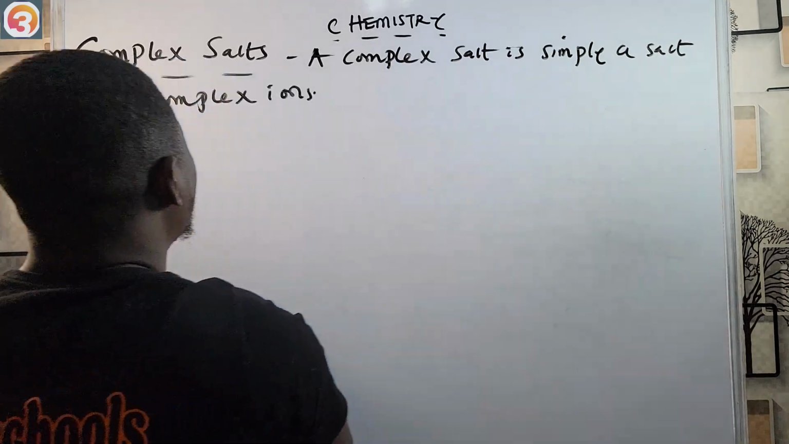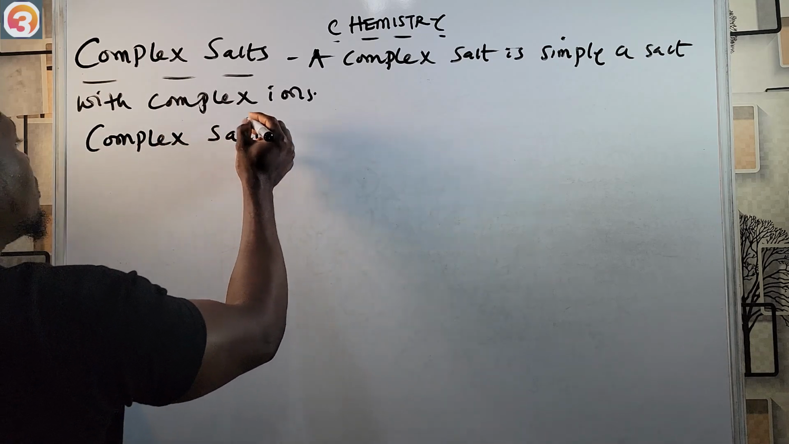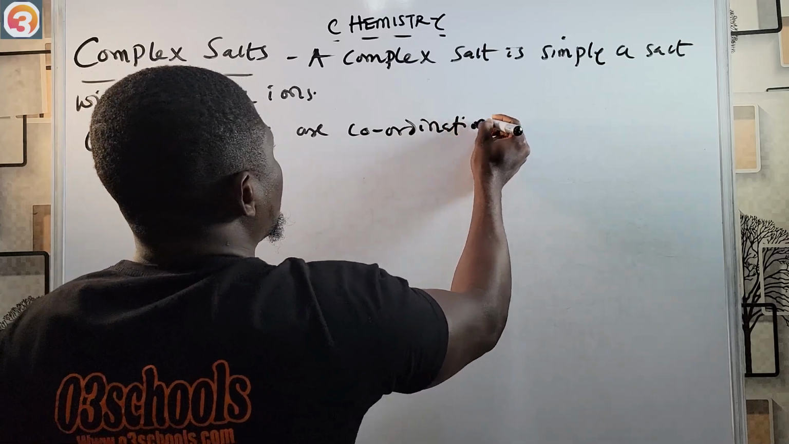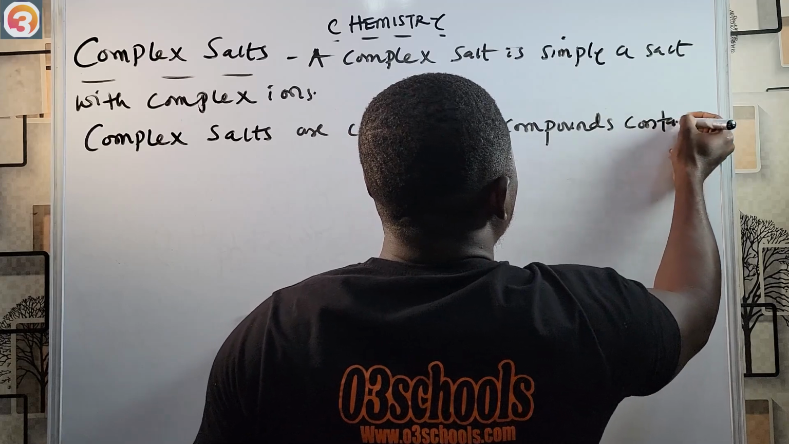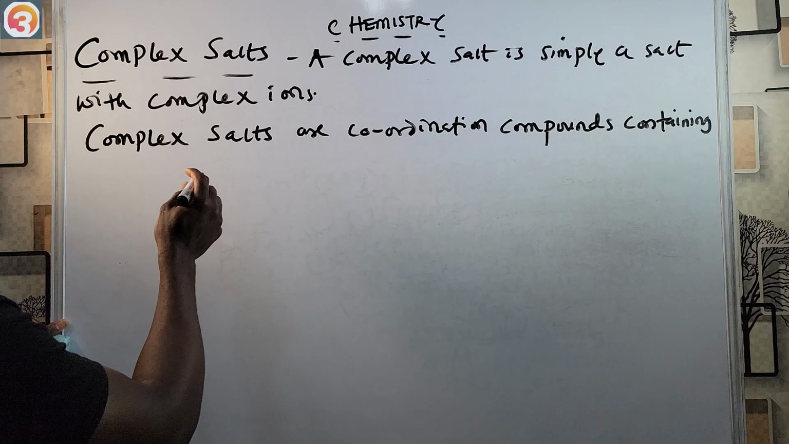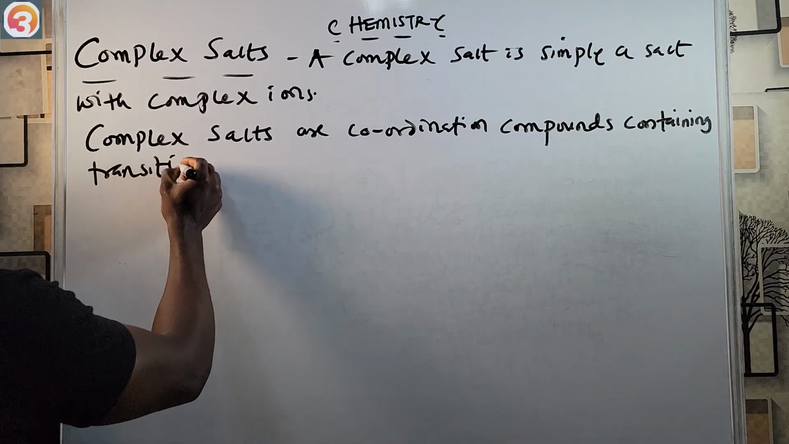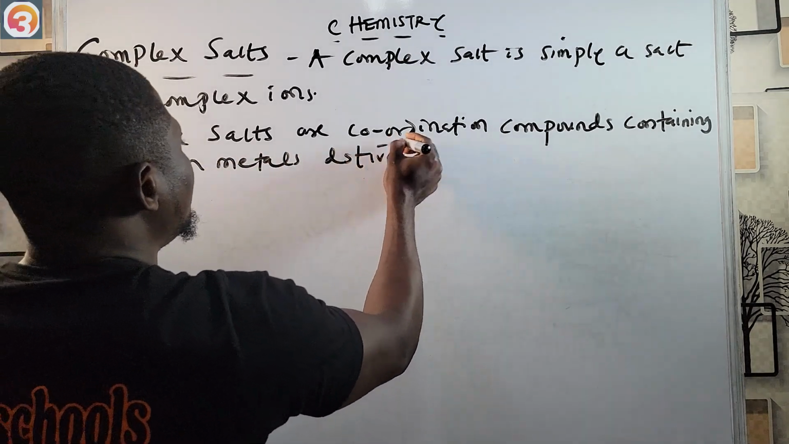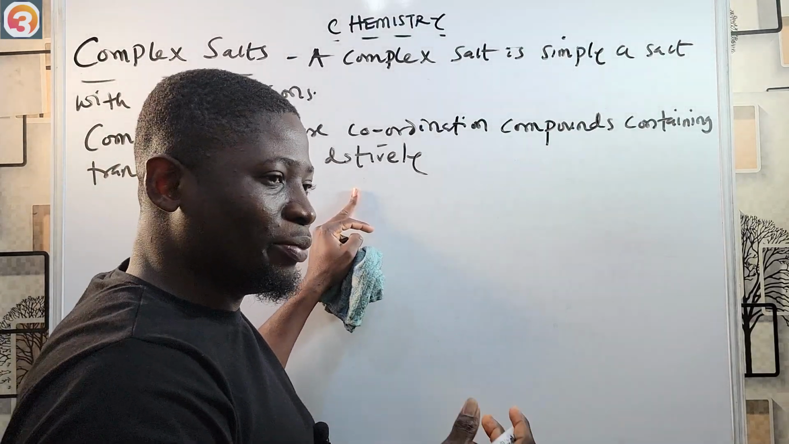Let me put that down completely. Complex salts are coordination compounds containing transition metals datively bonded. I've talked about bonding before too, so please go and watch videos on bonding.